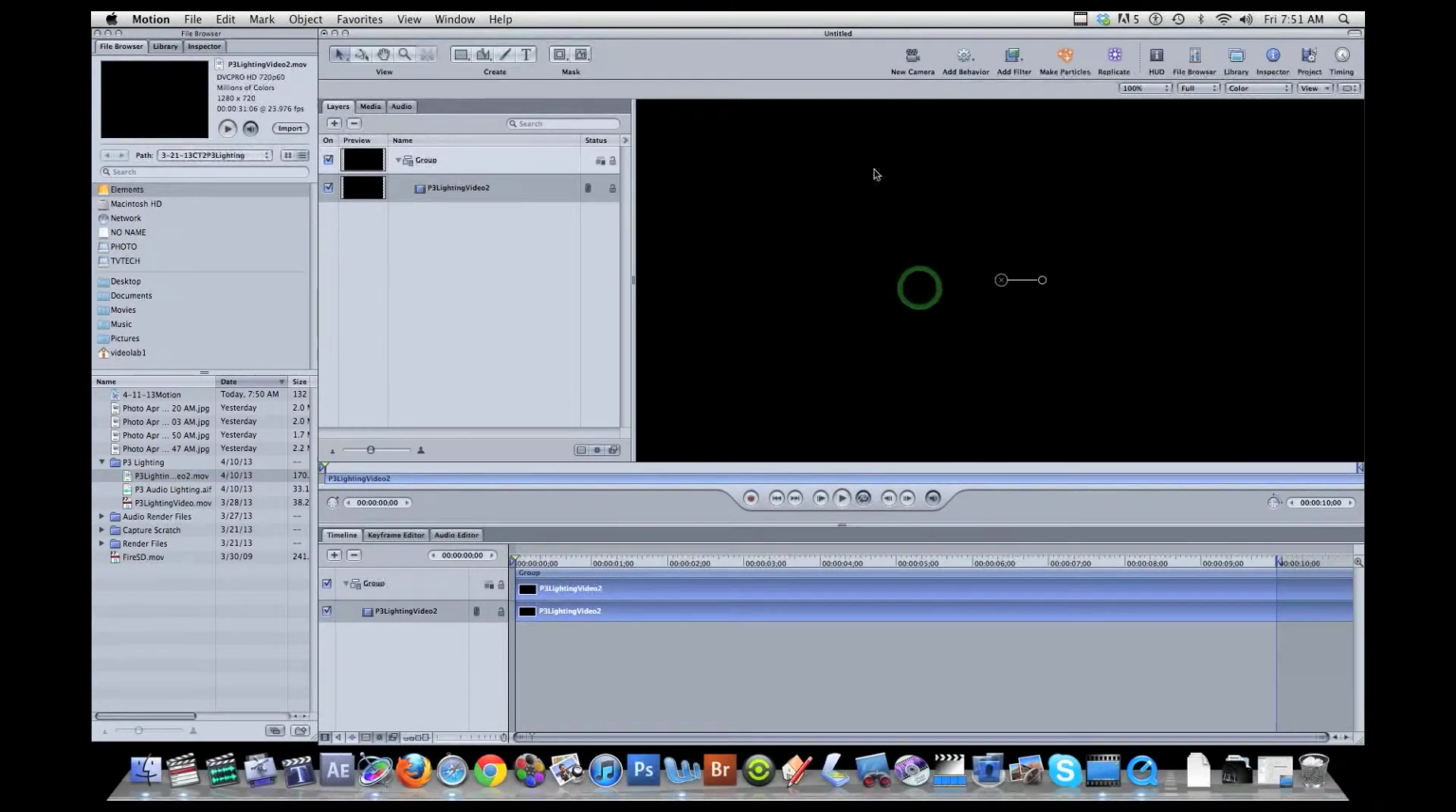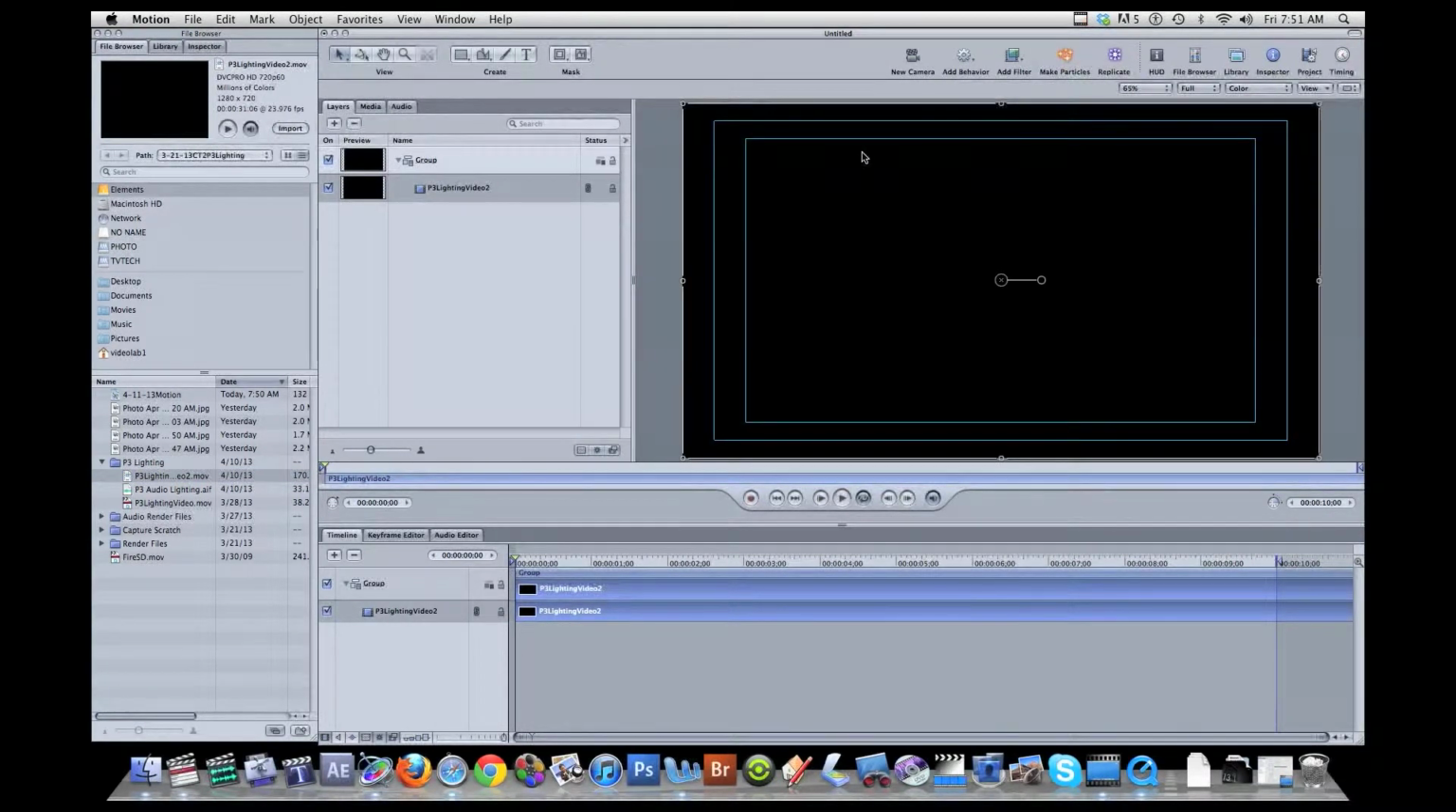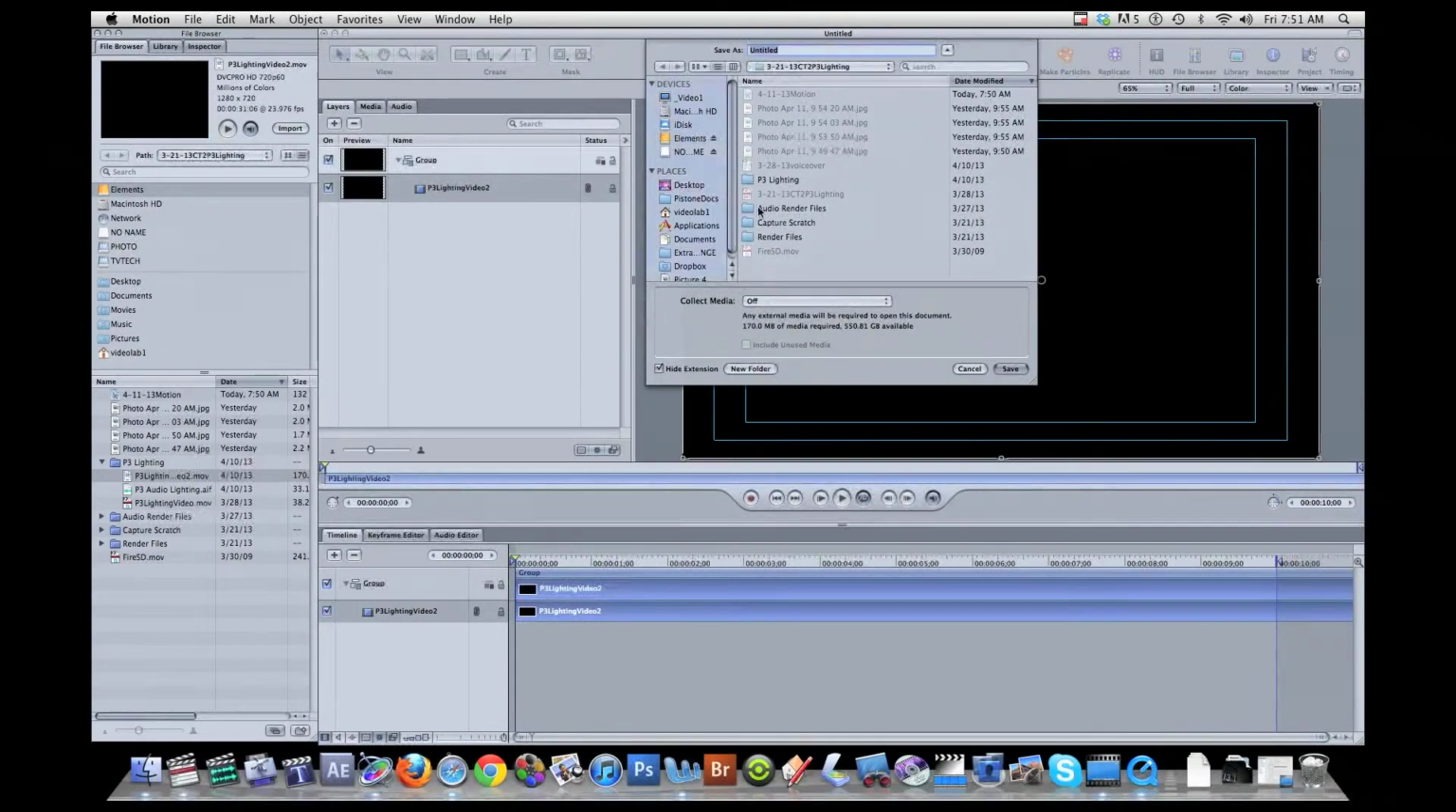Clicking my canvas window and Shift Z to zoom out. I haven't saved yet. It's probably a good idea. File, save as. And I'm going to save this in there. Today is the 12th, I believe. This is tutorial.